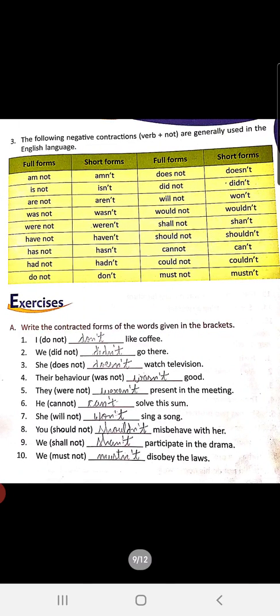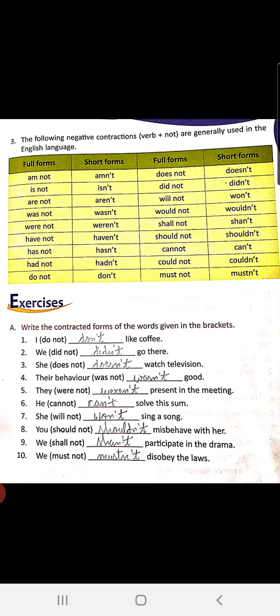Is not. Hopefully, she wasn't offended. Was not. We weren't prepared for the quiz. Were not. I don't speak Spanish. I do not. Alright, children, so these are the contracted forms of a helping verb along with not. Today in this class, we are only going to focus on the contracted forms, where you have a helping verb plus not with it. Let us see some more examples from the book.